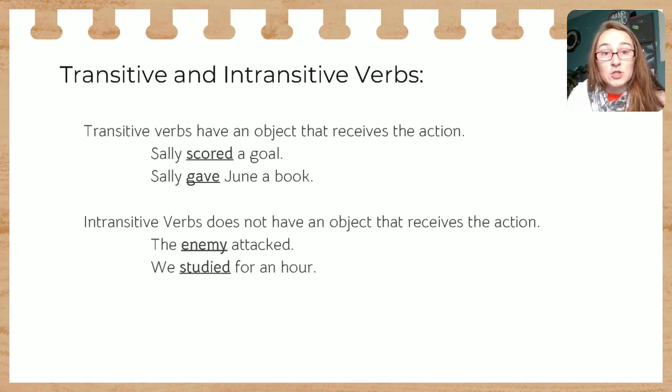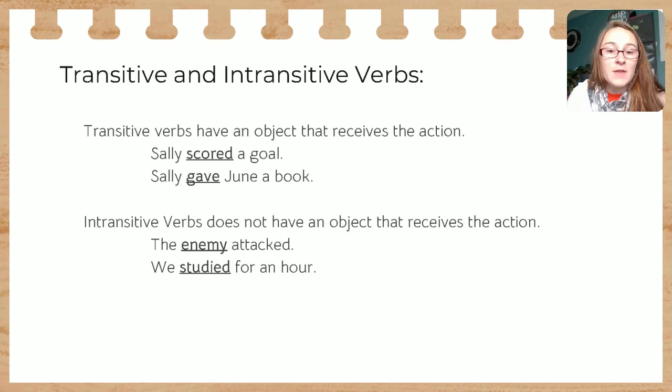Some students here would be like, she gave June. And it's kind of funny. We always laugh, but it's like, no, we don't give people. And so you want to think about what is the direct object, what is receiving the action. So what was given was the book. To whom was it given? That's June.